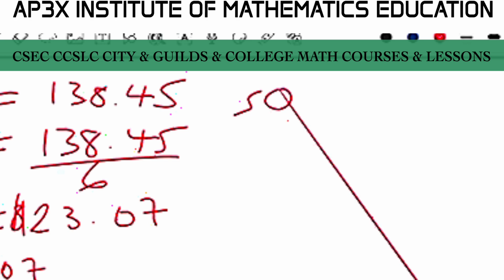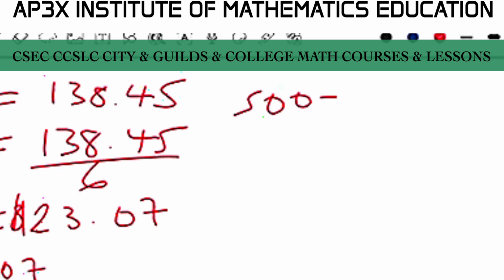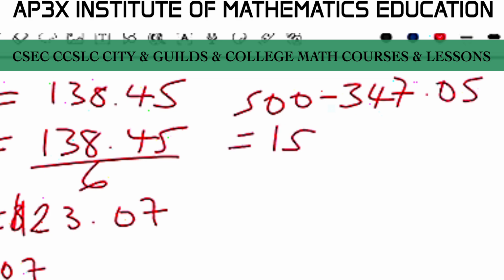So that's going to be $500 minus 347.05. And that's going to give us 153.95. Right? So quite a few of my students did in fact get the answer right, but a lot of